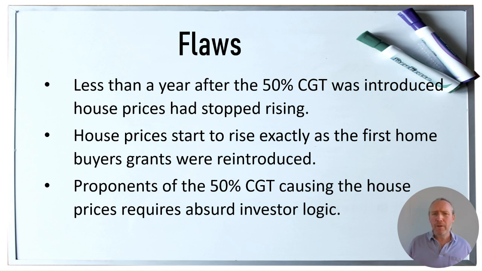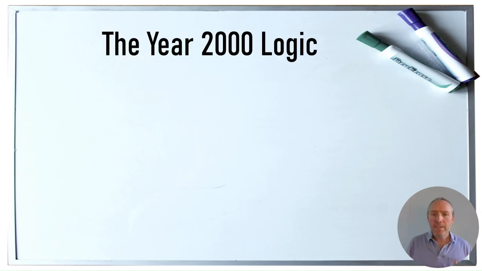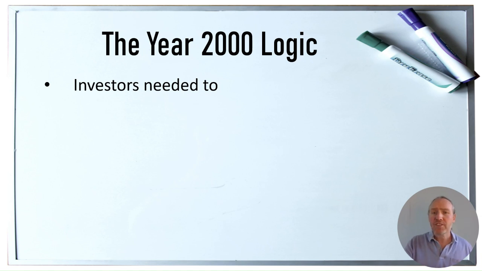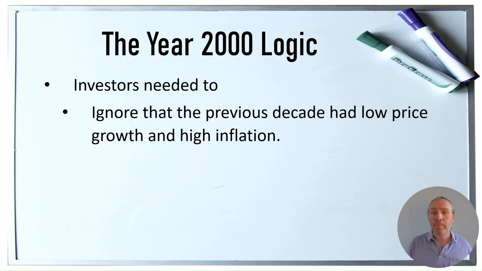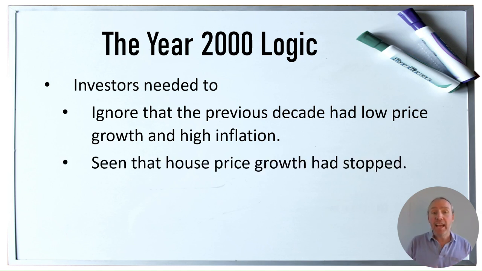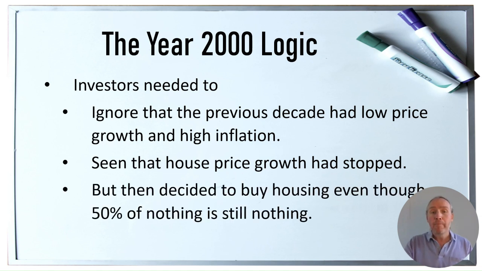Also, from this point, proponents of the 50% capital gains tax causing all these problems need some absurd investor logic. So let's look at that now. Let's transport ourselves back to the year 2000 and imagine you're an investor. To buy housing at this time, you would need to ignore that the previous decade had low price growth and high inflation. You would need to see that house prices had stopped growing, but then turn around and go, well, the 50% discount has to be a bonus, but still ignore the fact that 50% of nothing is still nothing.